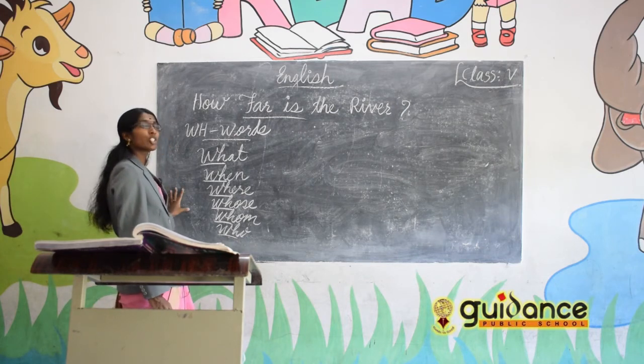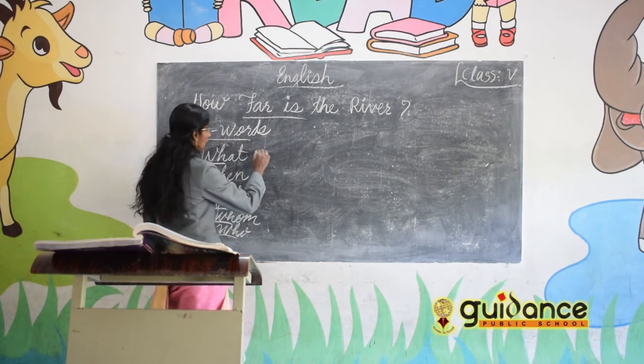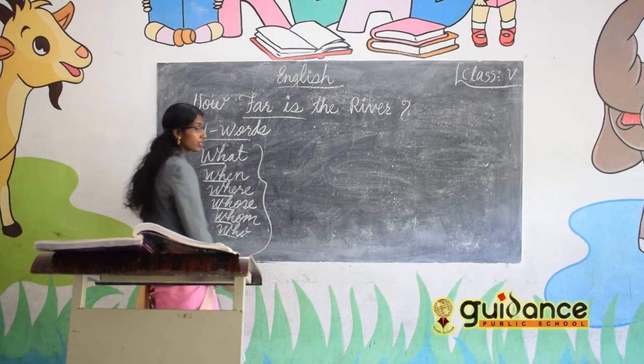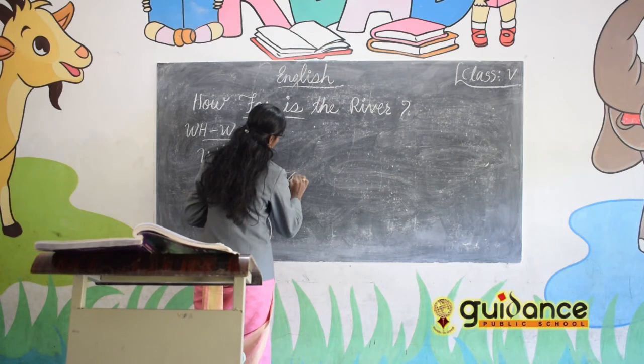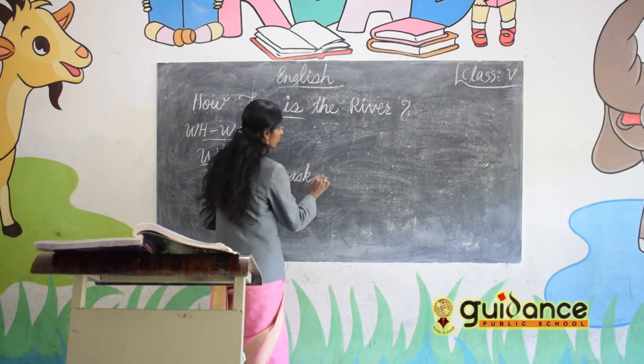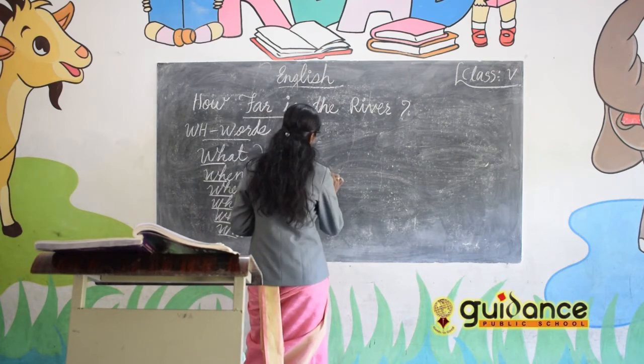And these WH words are used to ask questions.